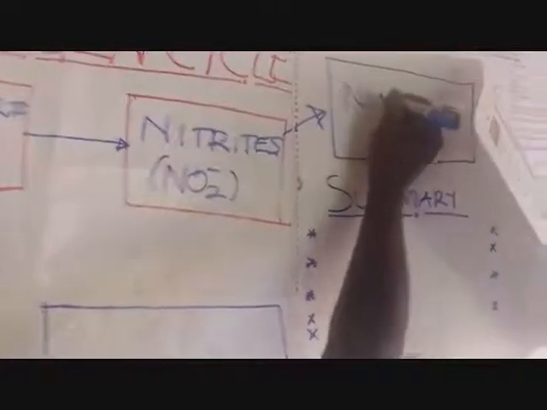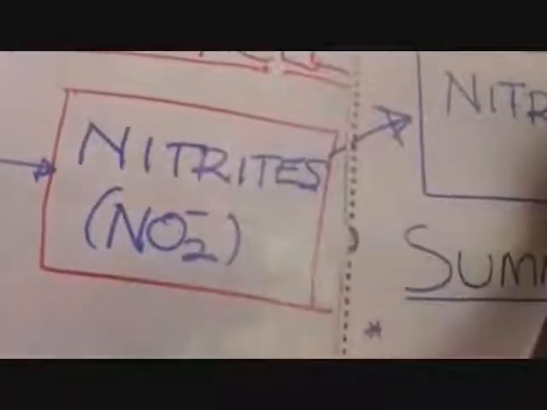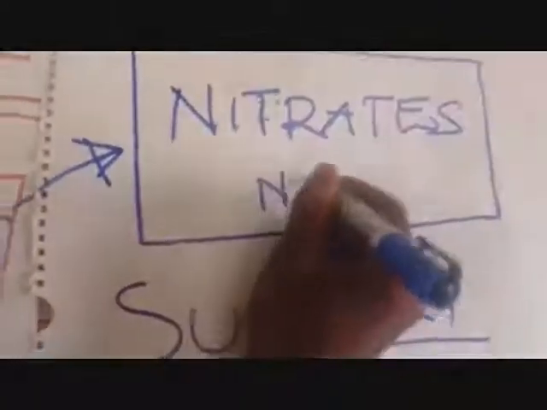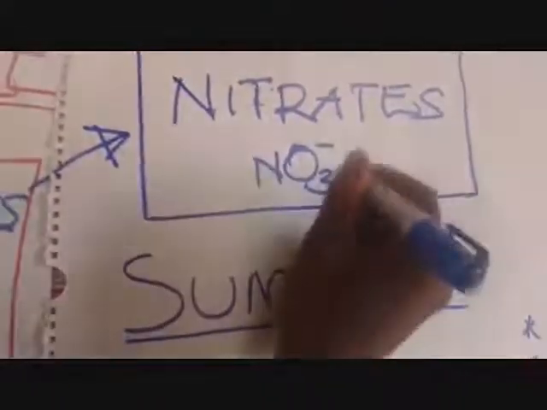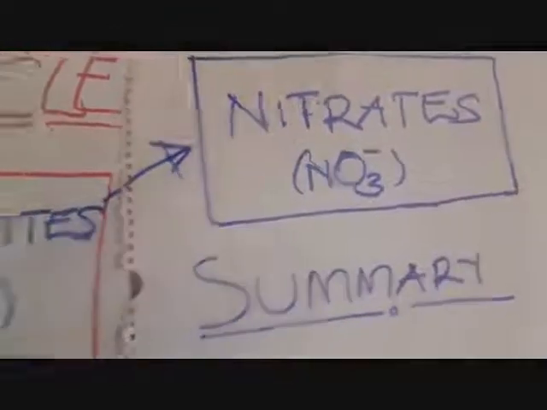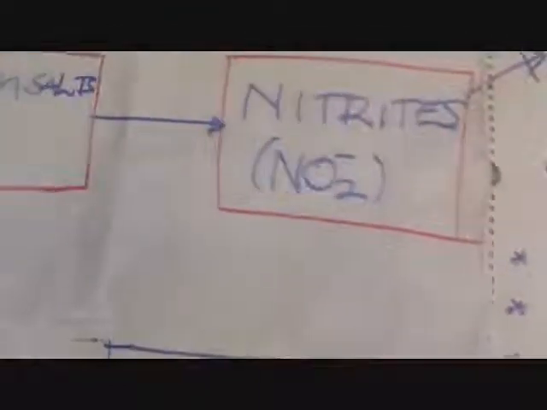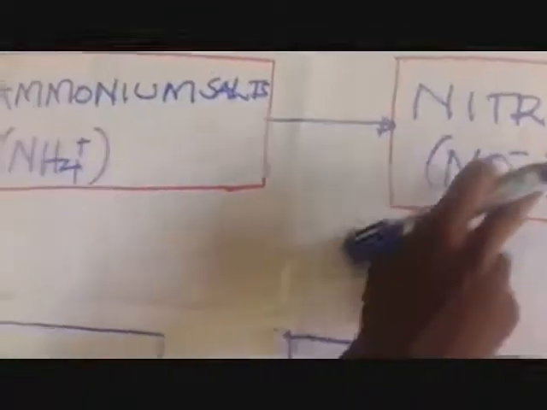So we have what we call the nitrates. Chemists will always represent it like that. Now we are going to look at how the ammonium salts are being converted into nitrites and how the nitrites are being converted into the nitrates.